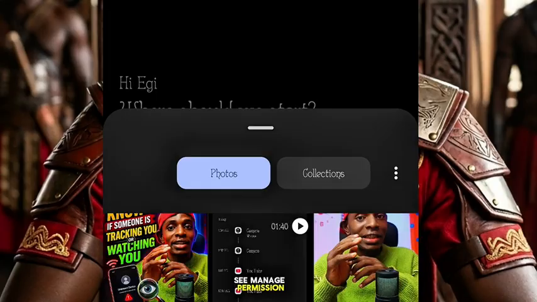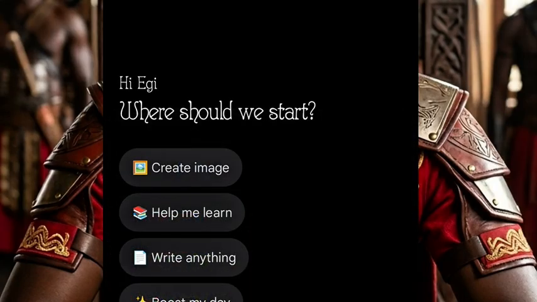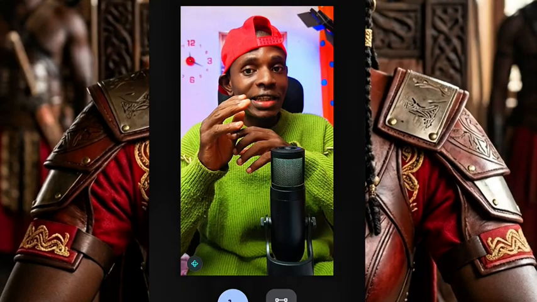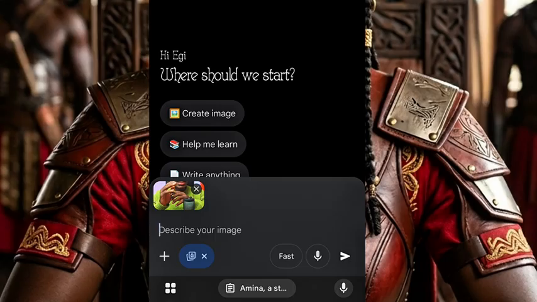you upload any of your images that has aspect ratio 9.16. Why I upload this image is to maintain the image ratio. This image is vertical, because if you just paste the prompt like that, Google Gemini will just generate the image without identifying the aspect ratio. So if you want to create the video for your YouTube, make sure you upload an image that has the YouTube aspect ratio, so that you tell Google Gemini to maintain the image aspect ratio.